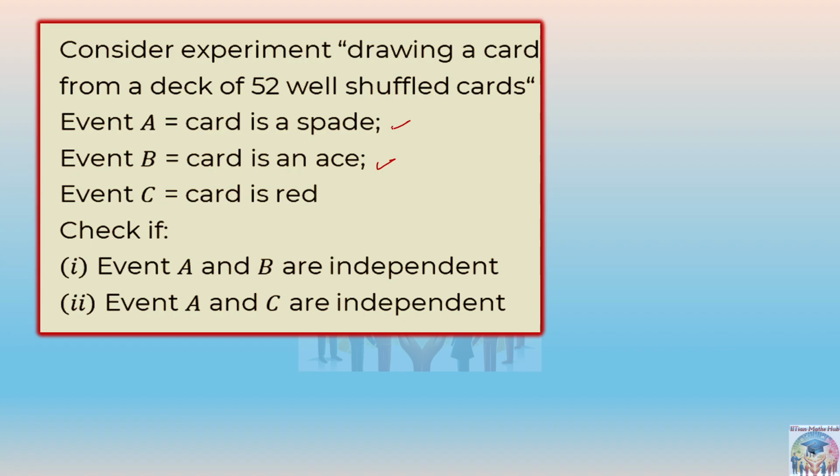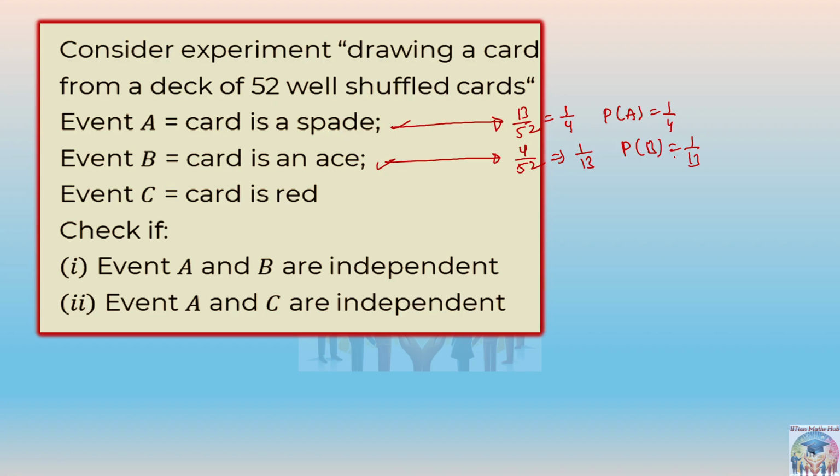So first of all, tell me if the card is a spade, then what is the probability? Total, how many spade cards are there? 13 spade cards are there. So 13 by 52, that means 1 by 4 simply, right? Similarly, the next one, the card is an ace. How many ace cards are there? 4 aces are there, right? So it means 4 by 52 or simply 1 by 13. The probability of B will be 1 by 13.